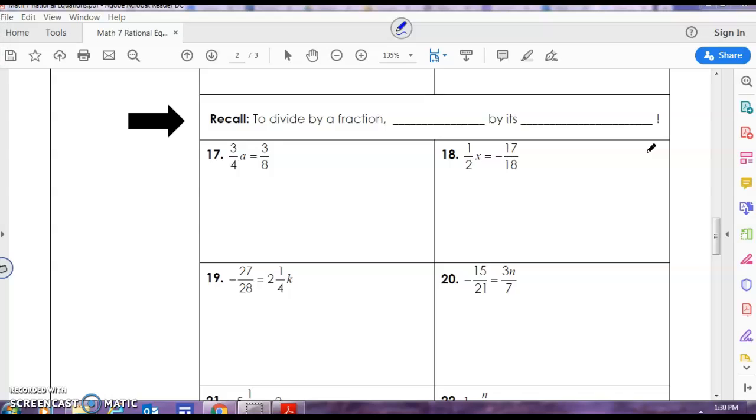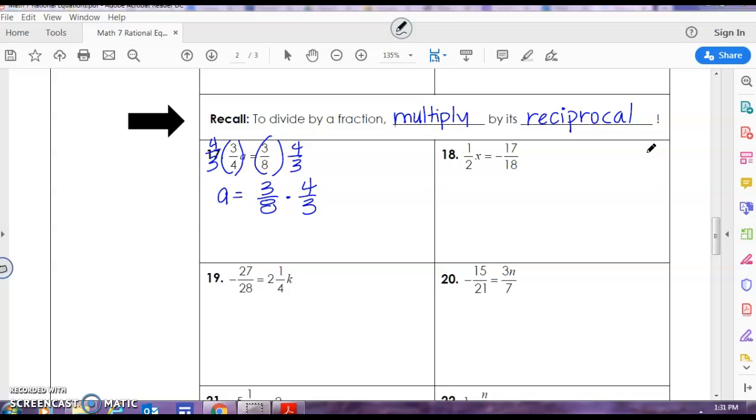Recall that to divide by a fraction, you must multiply by its reciprocal. Let's look at 17 together. 3/4 times a equals 3/8. The opposite of multiplying by 3/4 is to divide by 3/4. When we divide fractions, we multiply by the reciprocal, which in this case is 4/3. So now I have a equals 3/8 times 4/3.